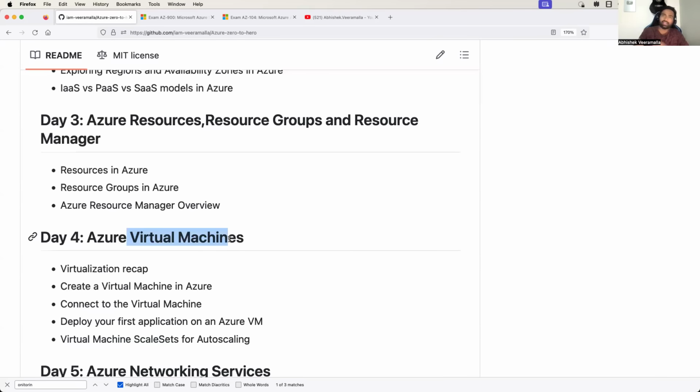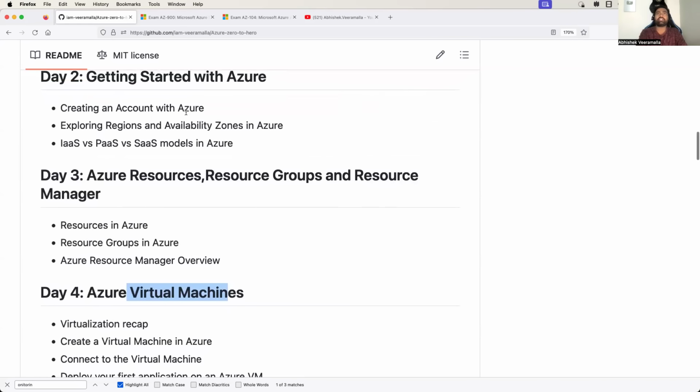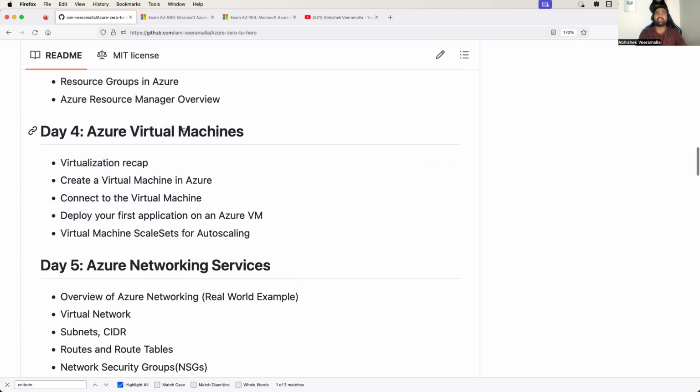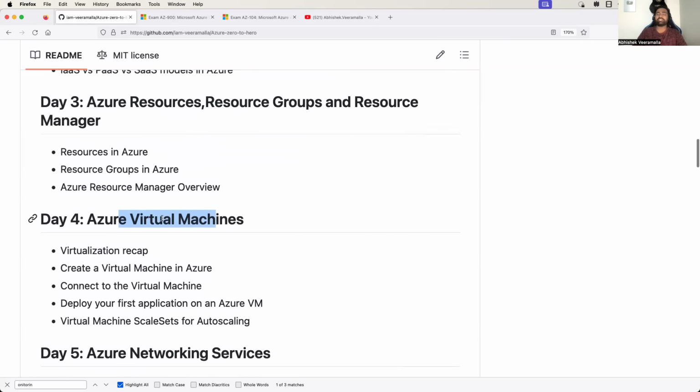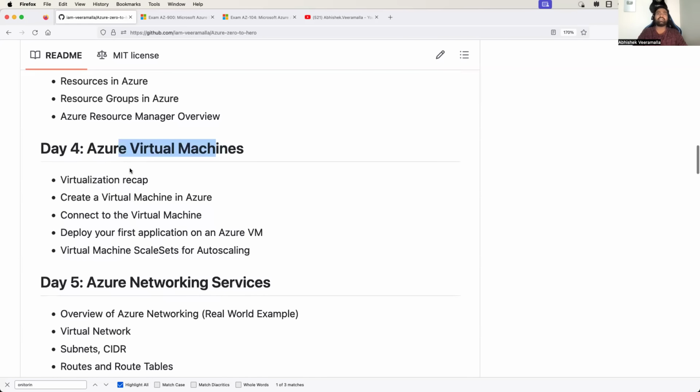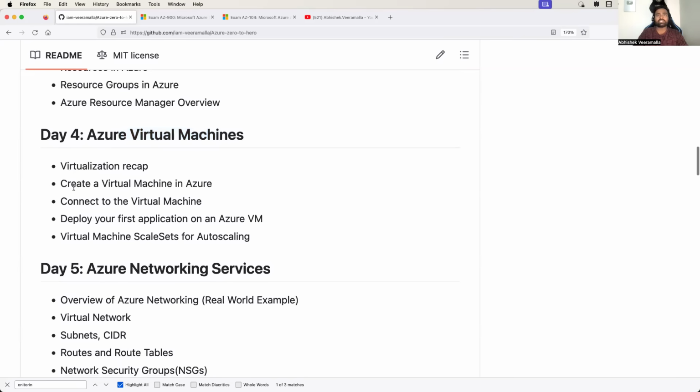Again, I can simply go ahead after we create an account with Azure and start with explaining virtual machines. But the problem would be that without these fundamentals, a virtual machine is basically a resource in Azure. Before I explain the concept of resource, resource group, and resource manager, it will not be right to cover virtual machines. So that's why we will cover virtual machines, how to create a virtual machine, how to connect to a virtual machine, and how to deploy your first application on the Azure virtual machine.